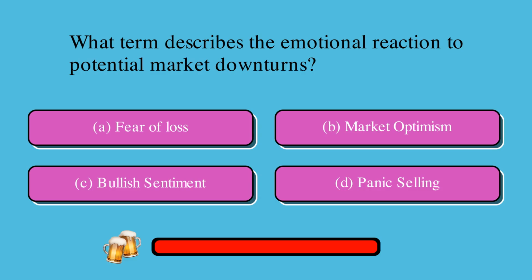What term describes the emotional reaction to potential market downturns? Is it A, fear of loss, B, market optimism, C, bullish sentiment, or D, panic selling? The correct answer is A, fear of loss.